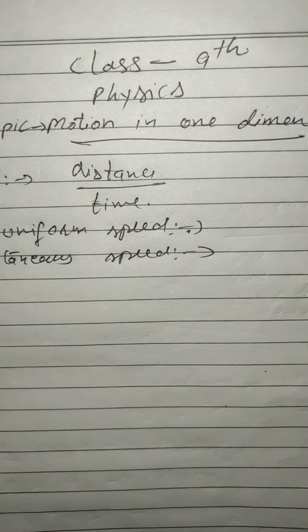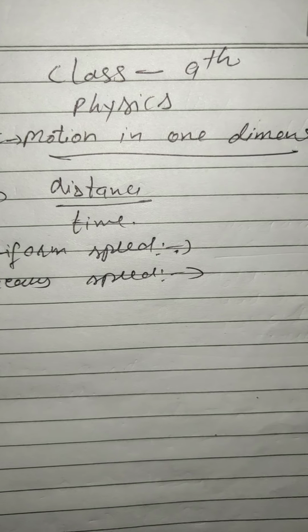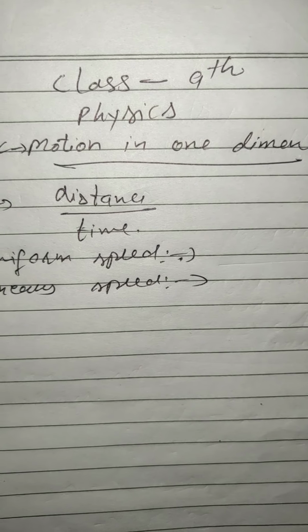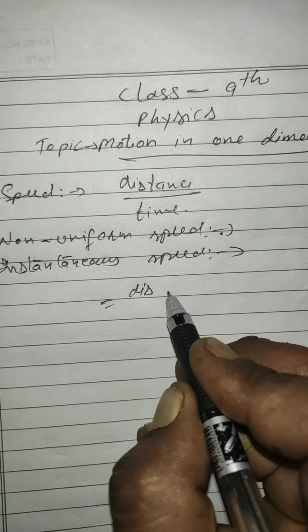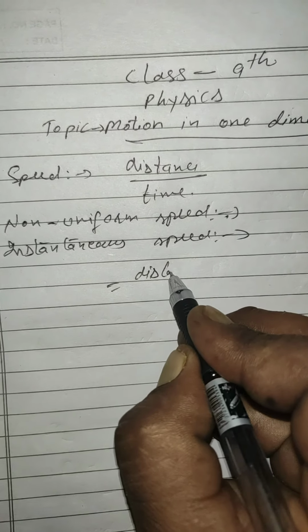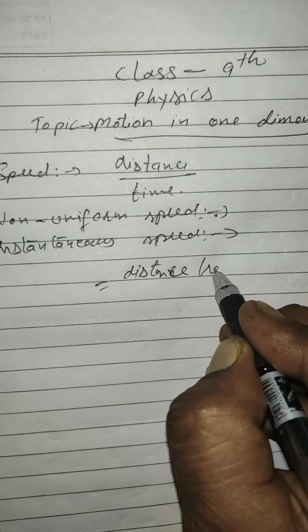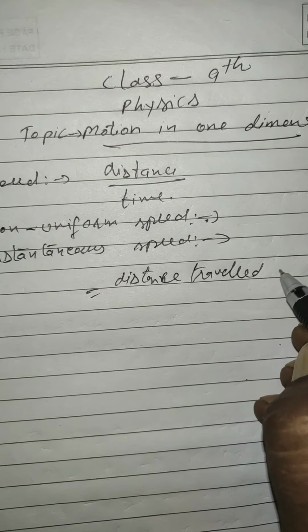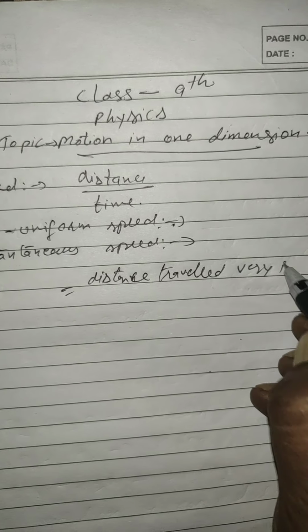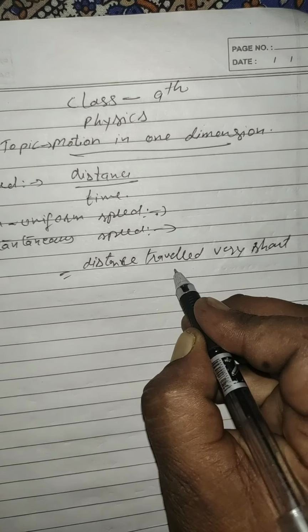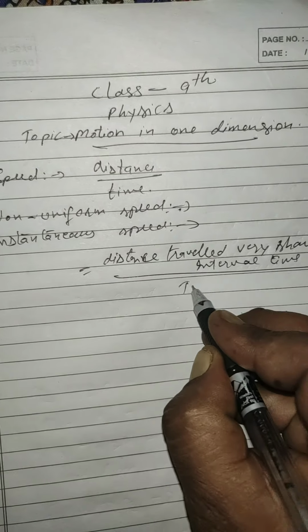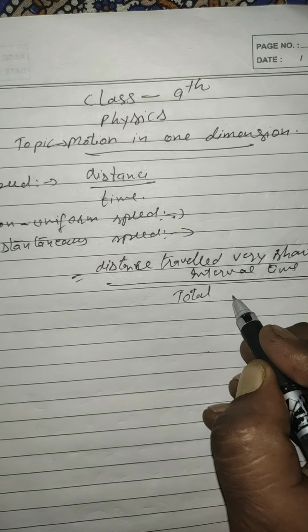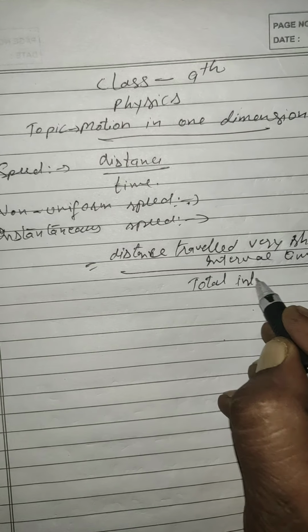Instantaneous speed: when the speed of the body keeps on changing, its speed at any point is measured by finding the ratio of the distance traveled in a very short interval of time to the total time interval. This is called instantaneous speed.